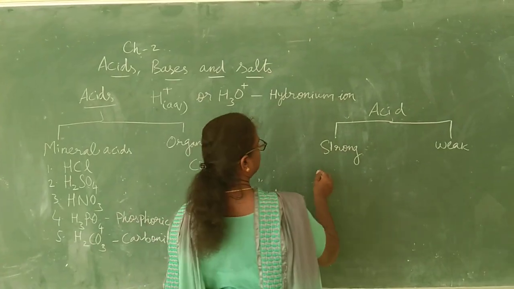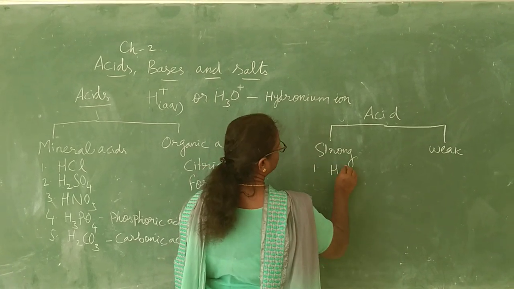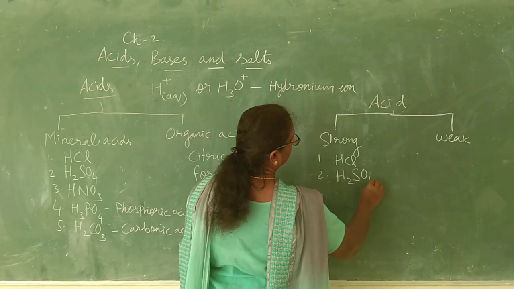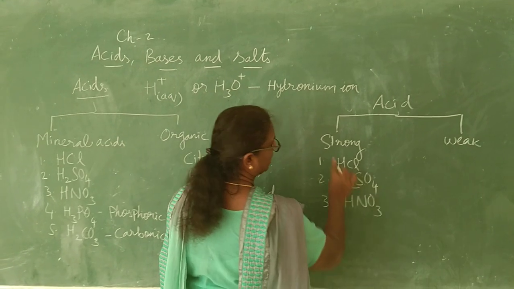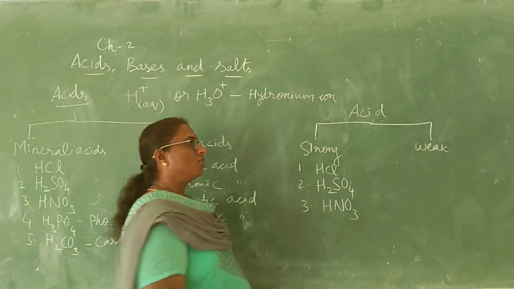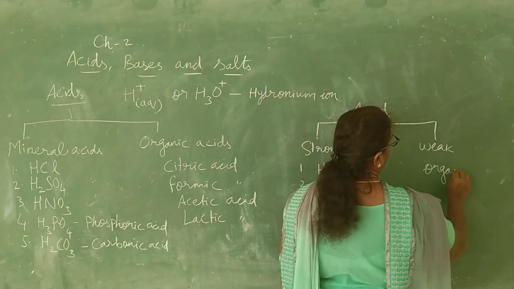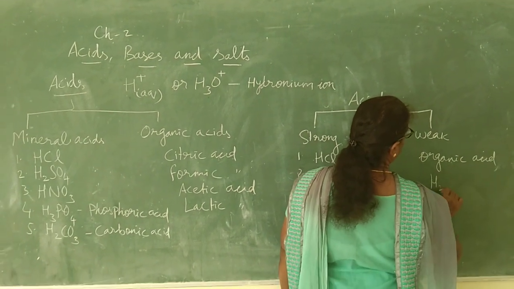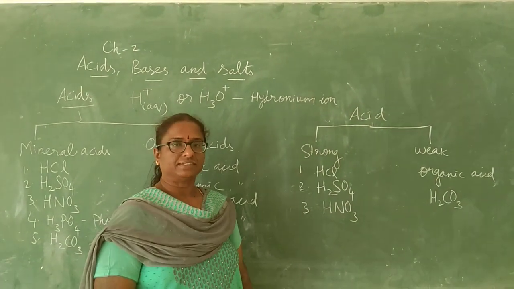Examples for strong acids are the first three mineral acids: hydrochloric acid, sulfuric acid, and nitric acid. Coming to weak acids, all the organic acids are weak acids, along with carbonic acid and phosphoric acid.